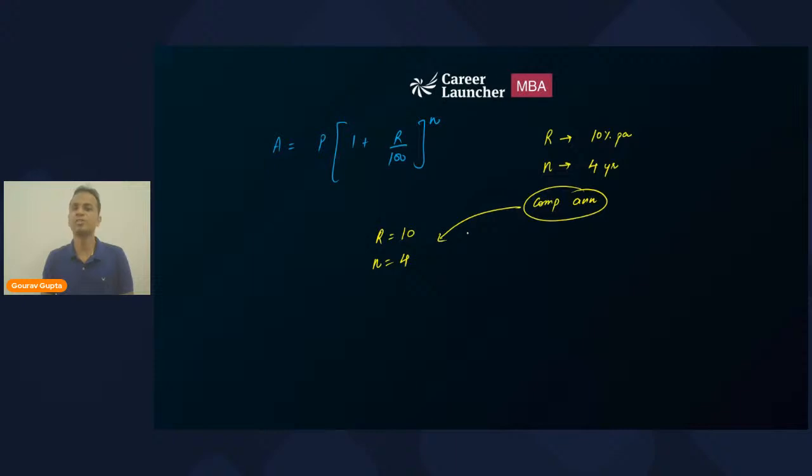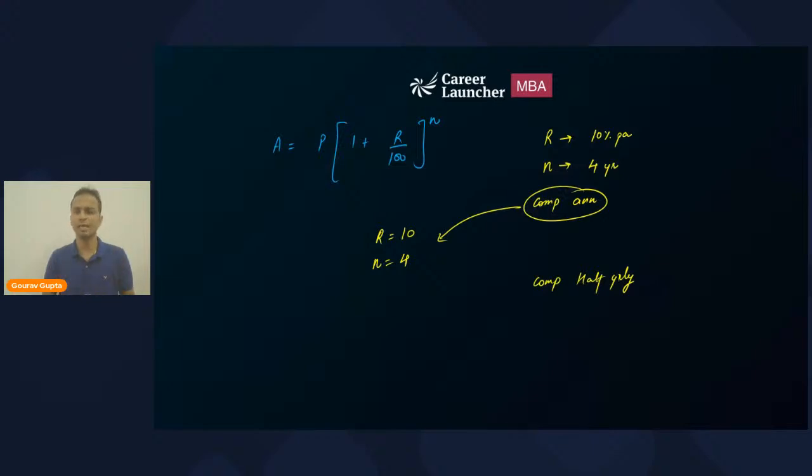Now, if the interest is compounded half yearly, understand what changes need to be made in the above formula, and the logic behind those changes. It's not that you will cram it and then forget it at the time of examination and suffer.